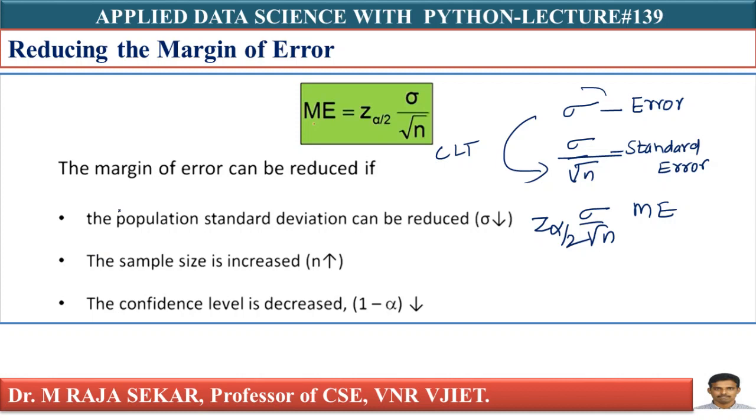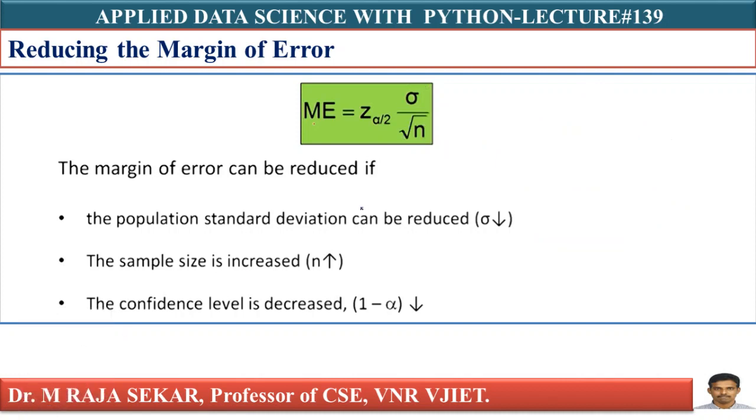The margin of error can be reduced if the population standard deviation can be reduced, isn't it? If you reduce sigma value, automatically the margin error value will be reduced. If sample size is increased, the denominator is increased, so certainly its value will decrease. If the confidence level is decreased, the margin error is less; if I have a wider confidence interval, the margin error is more.